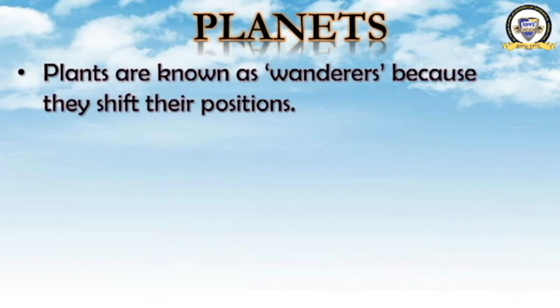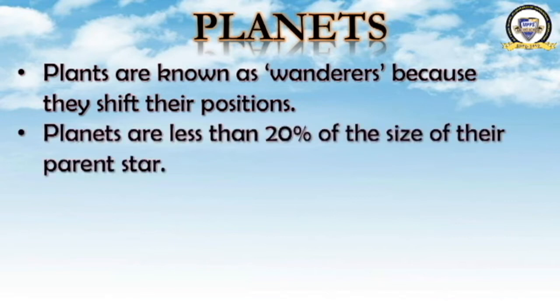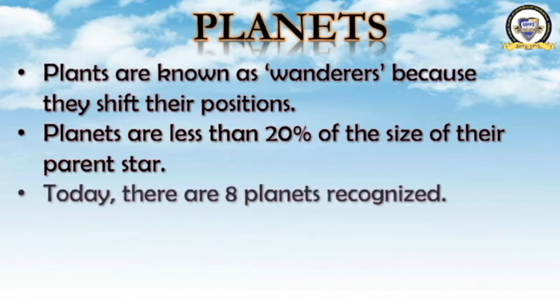Learning a little bit more about the planets. Planets are known as wanderers because they shift their positions. What are the planets also known as? Wanderers. Why? They wander, they move from place to place, they shift their position. That is why they have been named wanderers. Planets are less than 20% of the size of their parent star. Every planet is much smaller than its parent star.